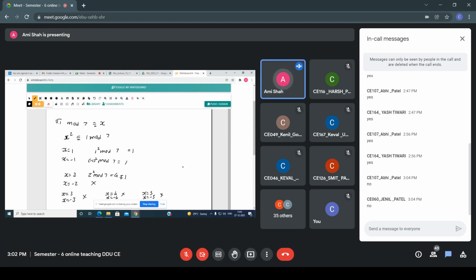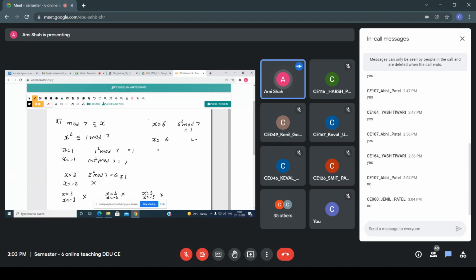Now I am taking x equals 6. x equals 6 means 6 square mod 7, that is 36 mod 7. Then what do I get here? 1. So this condition is satisfied. So x equals 6, and then x equals minus 6, again I am getting this result. But here only the square roots are plus 1 and minus 1.